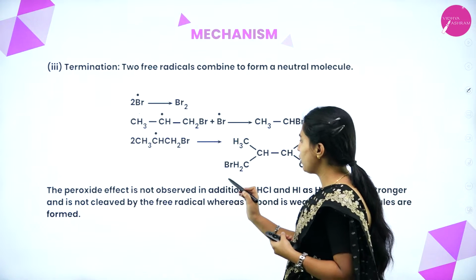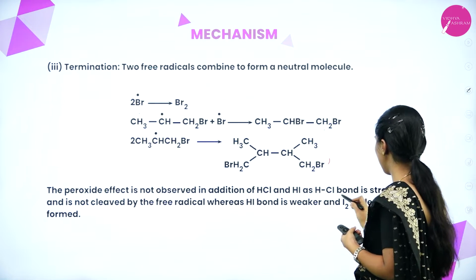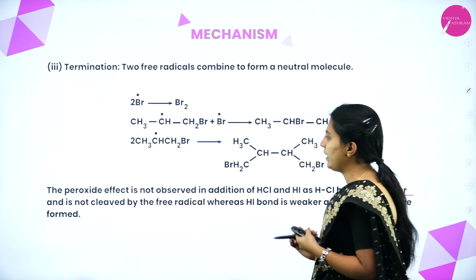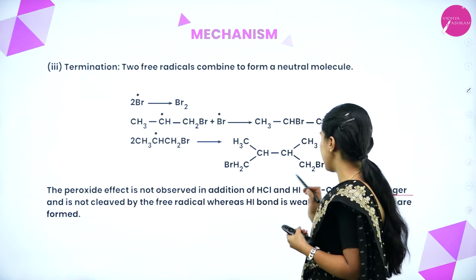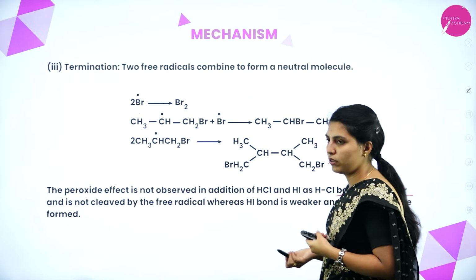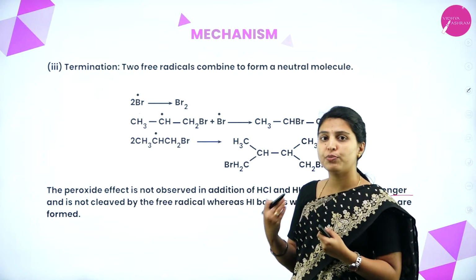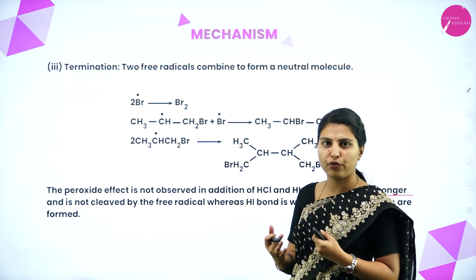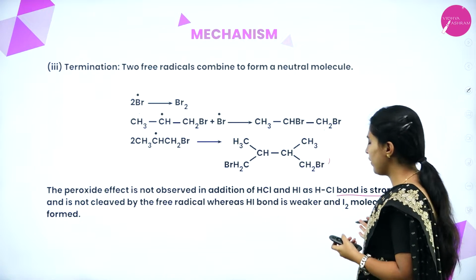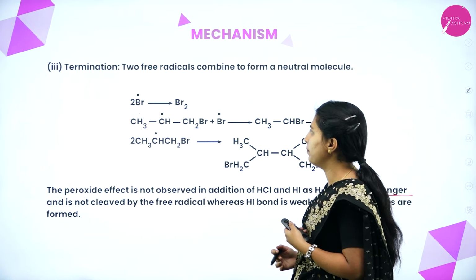The peroxide effect is not observed in the addition of HCl and HI, as the HCl bond is stronger and is not cleaved by the free radical, whereas the HI bond is weaker and I2 molecules are formed. Okay. HCl does not react because it is so strong that free radicals cannot form, but HI is weak, so I2 radicals or molecules will form.